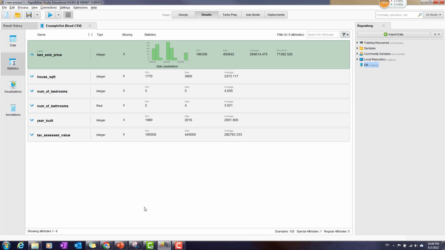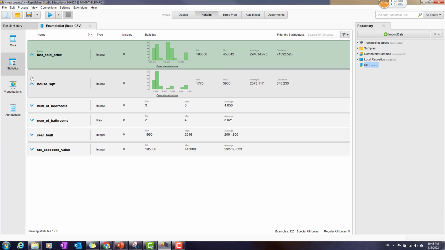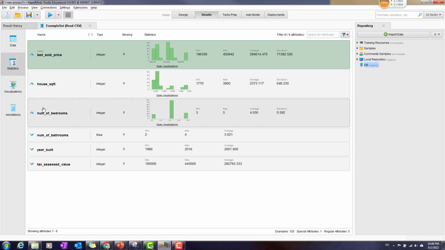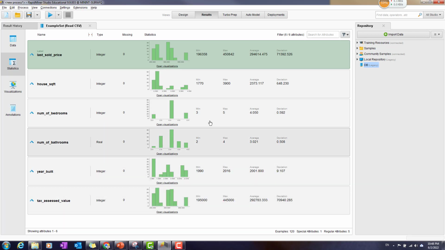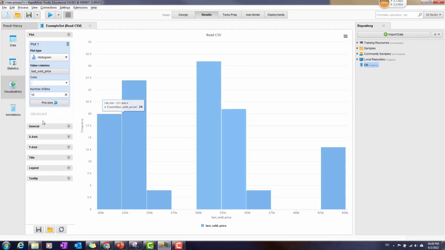And in the other case, when you look at the other kinds of data like the house square feet and so on, those can be seen over here. All the things are saved together, the year built and other kinds of stuff. So it provides you very quickly with data description and also data visualization, and all of this goes together. Okay, so this will be the first part of the video about RapidMiner.